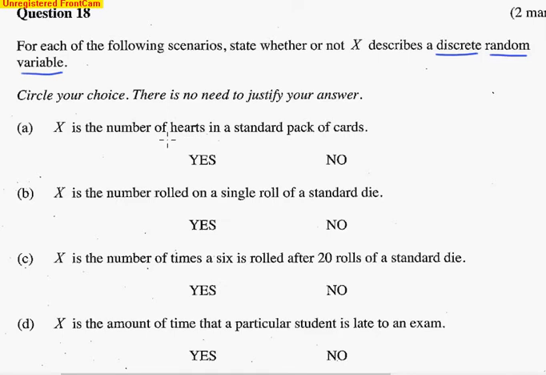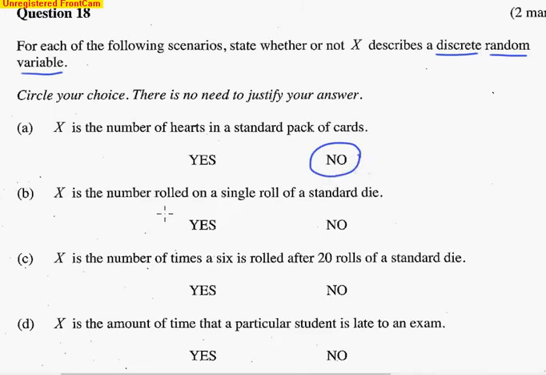We're used to picking out hearts from packs of cards, so you perhaps would think of it, you pick out 5 cards, and you can get 0, 1, and so on, numbers of hearts. But when our X is the number of hearts in a standard pack, that's 13, and it's always 13. So this is not a variable, so it's definitely not a discrete random variable.